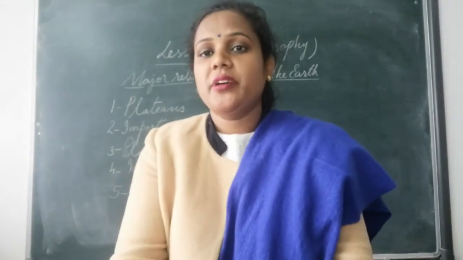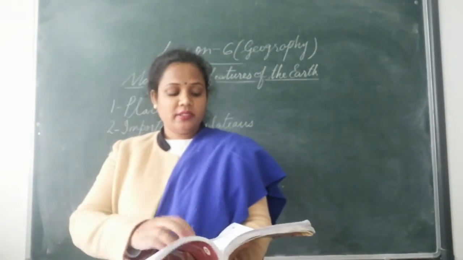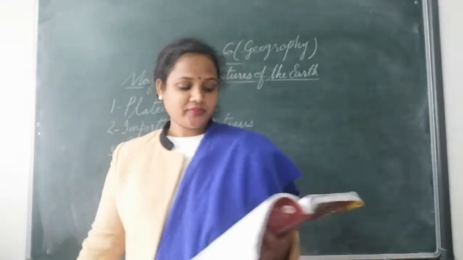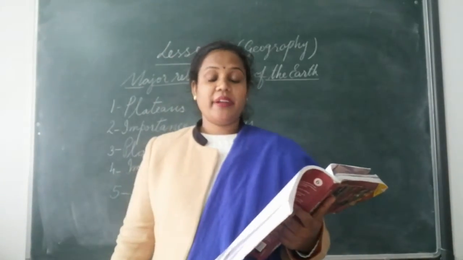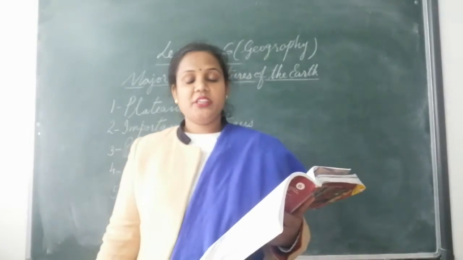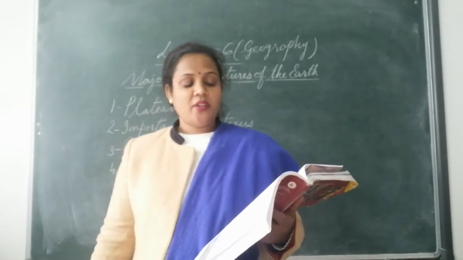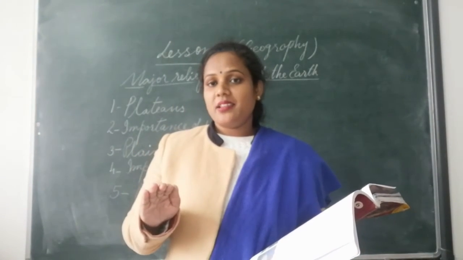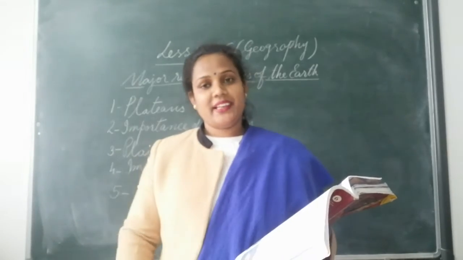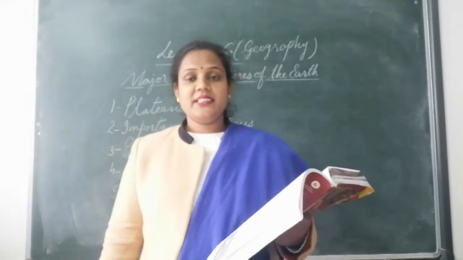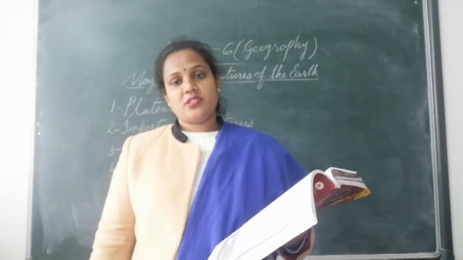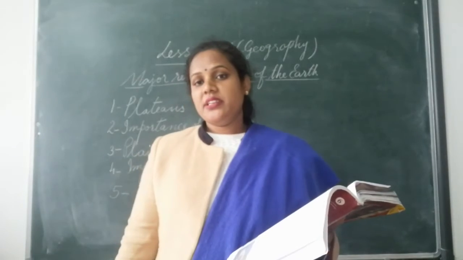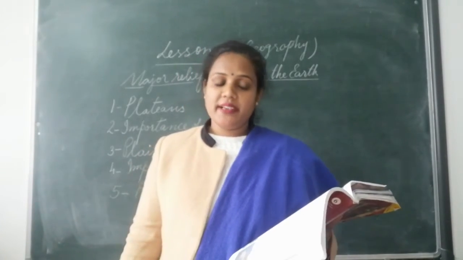So take the book in your hand, from page number 163. Plateaus are a type of raised ground which are particularly flat on the top. So they are raised ground, a little less than the mountains but flat on the top. They are like tabletops and stand distinctively from the rest of the surroundings. So if we see a flat land area, it will be distinctively, separately seen because it is raised up.